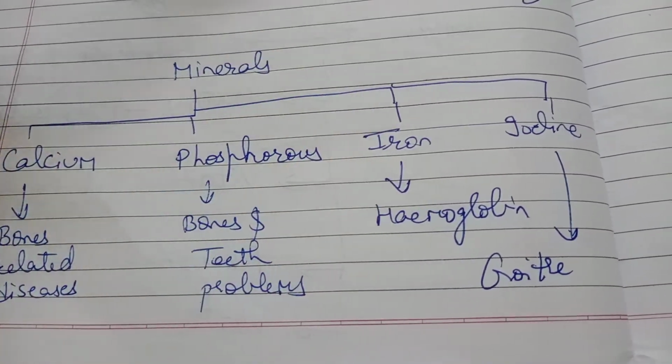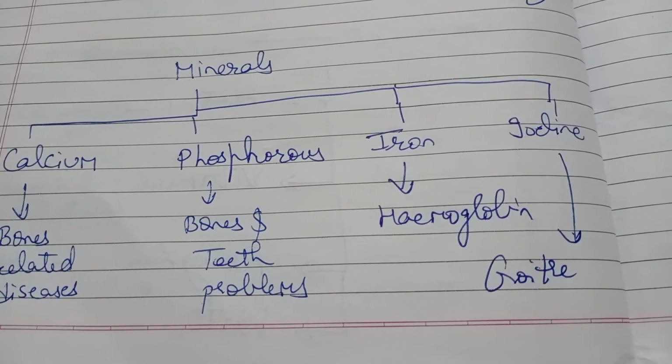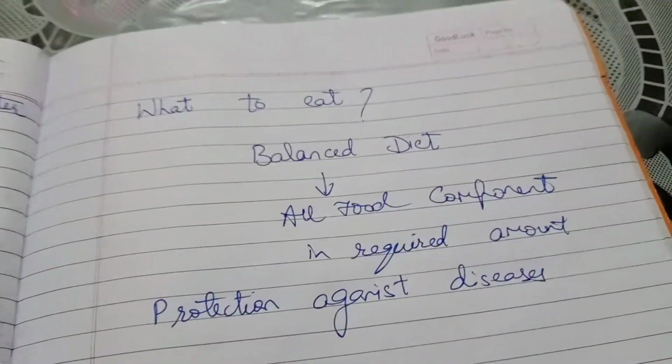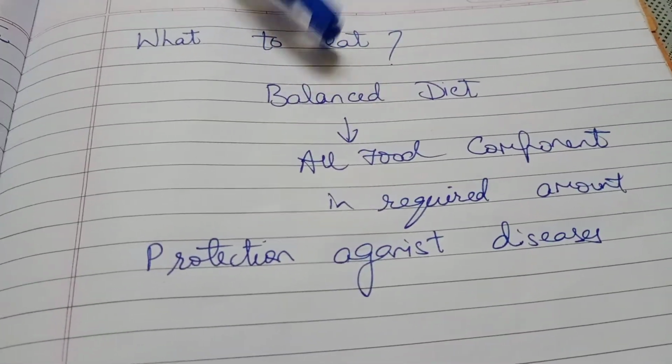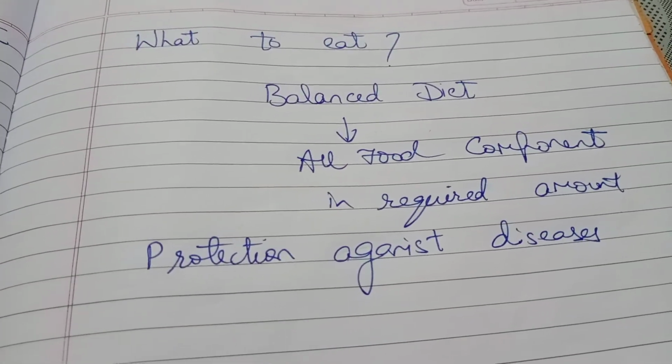Now these are all the things which are present in the food. Now what to eat and how to eat. What to eat? Balanced diet. If you remember, we had drawn a food pyramid. Balanced diet is to be eaten. Now what is a balanced diet?